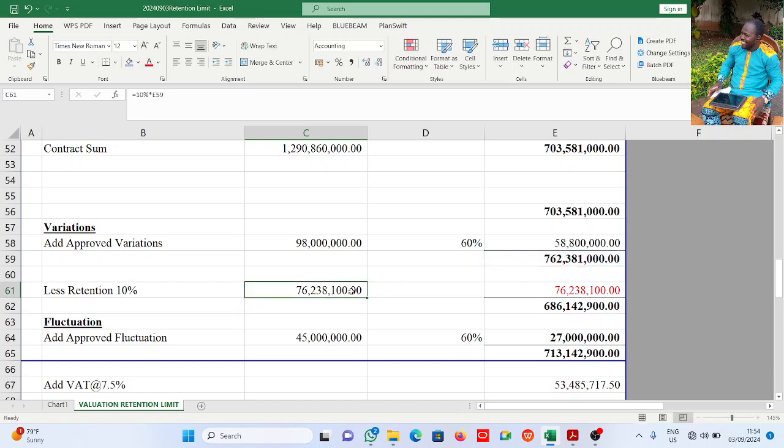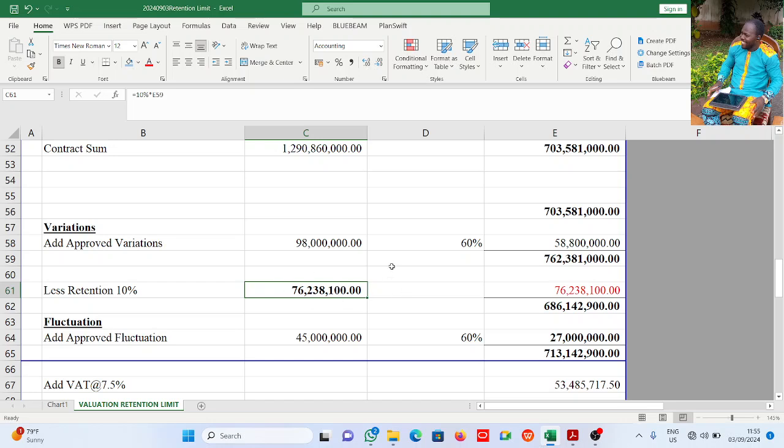So as at valuation number 4, retention ought to be 76,238,100. Now, if one is not careful and didn't read the question well or didn't follow your contract, practically you will miss this point.